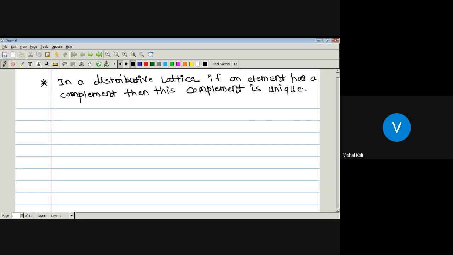What is the complement of an element in a lattice? Suppose L is any lattice with join and meet. As it is a lattice, it must be closed under the operations join and meet. Here join is the least upper bound and meet is the greatest lower bound. Now we have to find the complement of an element in that lattice. If A is any element in a lattice L, then what is the complement of A?